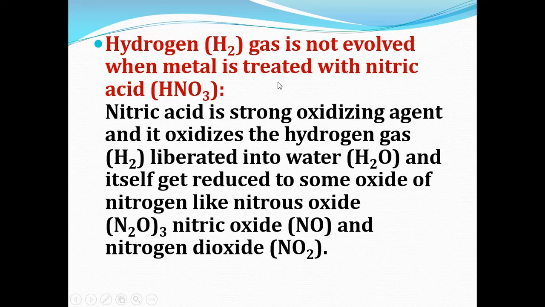So when metal reacts with nitric acid, it oxidizes the hydrogen and liberates it in the form of water, and the nitrogen itself gets reduced to nitrous oxide, nitric oxide and nitrogen dioxide.